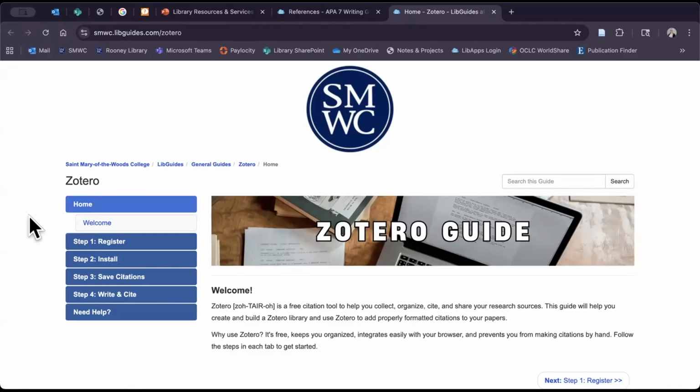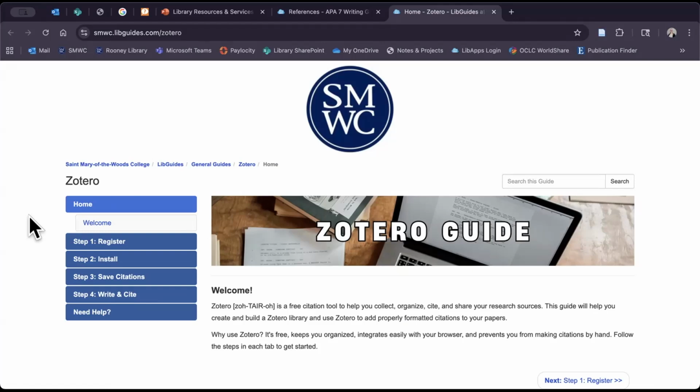So this guide will help you if you're doing research for a lot of different classes or projects and you just can't stay organized. Zotero would be perfect for you because it's going to help you keep all of your references in one place. And you can create different folders within there. So let's say I'm majoring in psychology and maybe I'm minoring in writing, for example. I could create different folders in there and keep each of the sources within those folders.